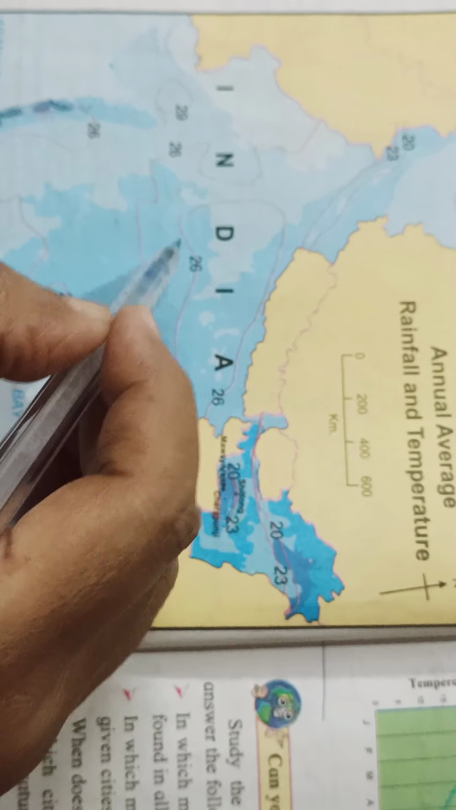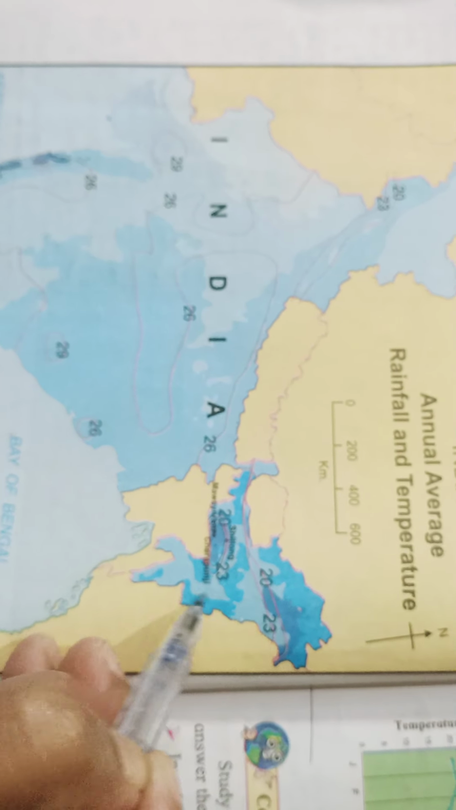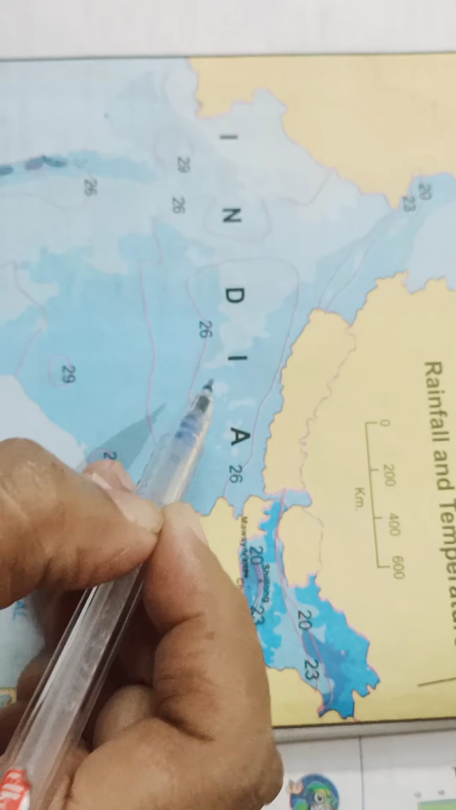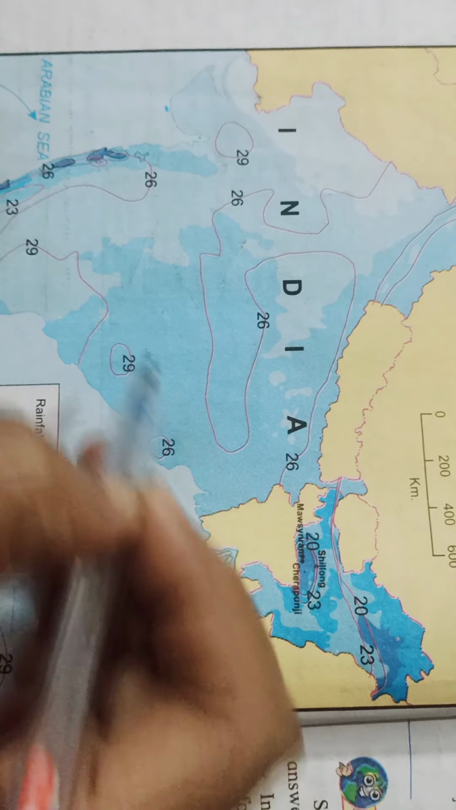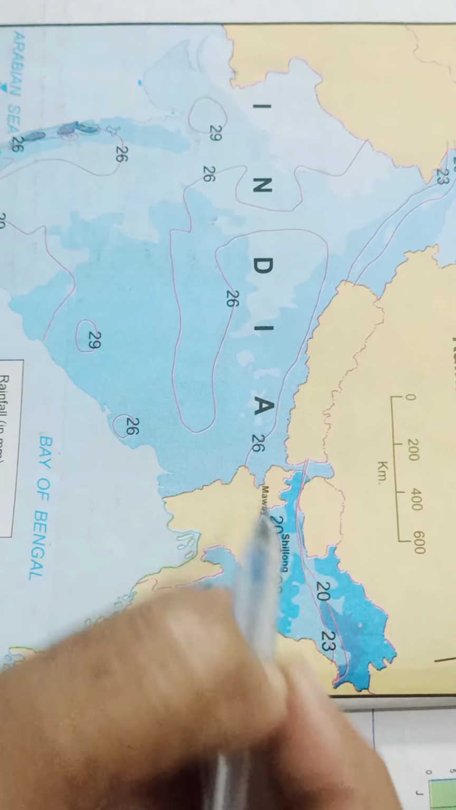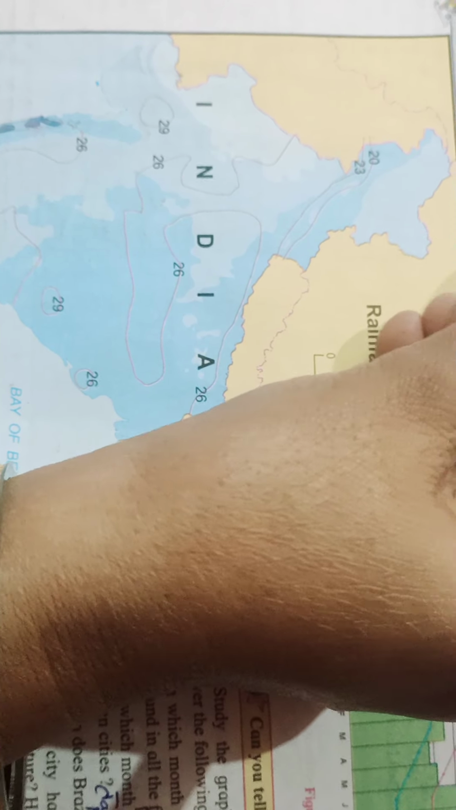Now the same southwest monsoon winds cross the whole of India within 4 months: June, July, August and September. For these 4 months they remain in India, and then they cross the Himalayas and move towards the north.